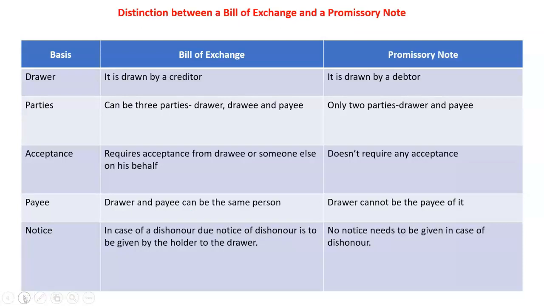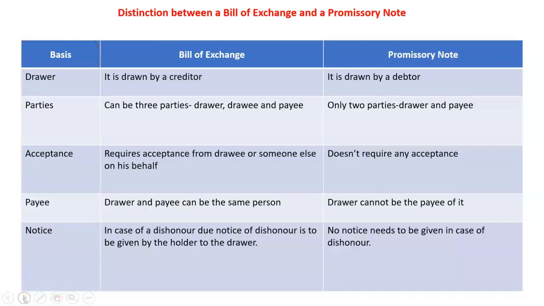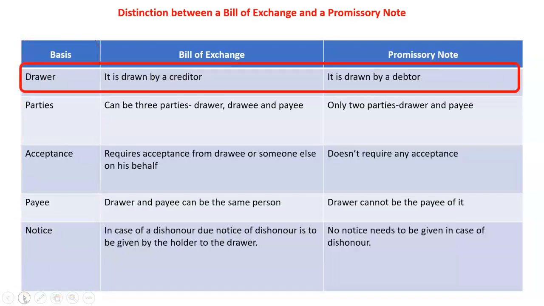Differences. There are 5 bases on which we can differentiate a promissory note from a bill of exchange. The 5 bases are drawer, parties involved, acceptance, payee, notice. Let us now look at these one by one in some detail. Drawer. In bill of exchange, it is drawn by a creditor who sold goods to another person, whereas in promissory note, it is the debtor who draws the bill.